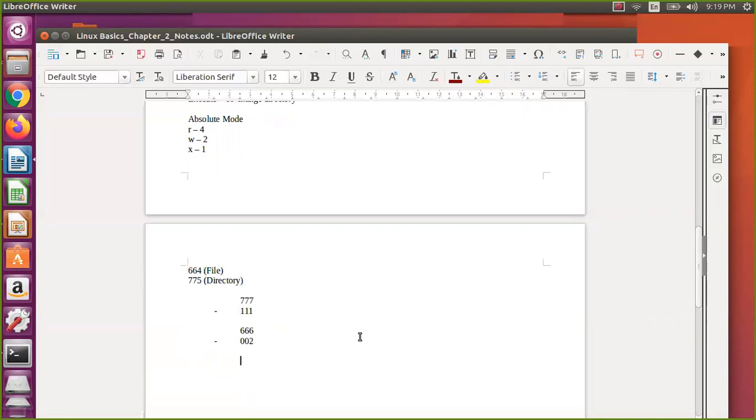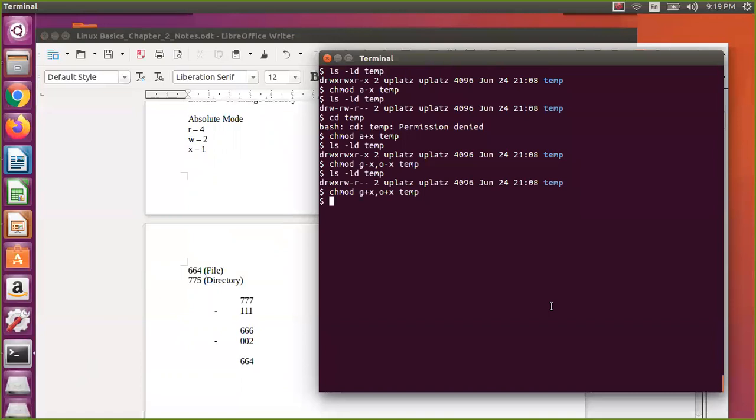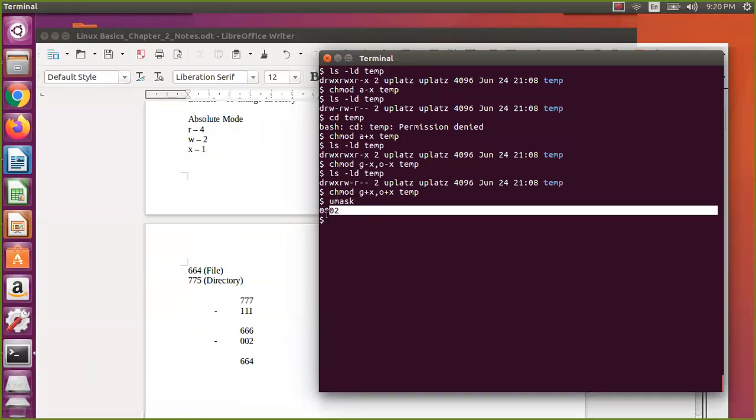Now, what is this 002? That is nothing but the umask, the user mask. If I check umask, it is 002. In some cases, it may be 0022. So what does the first zero signify? The first zero signifies that it is an octal number. Octal number means 0 to 7 is enough.